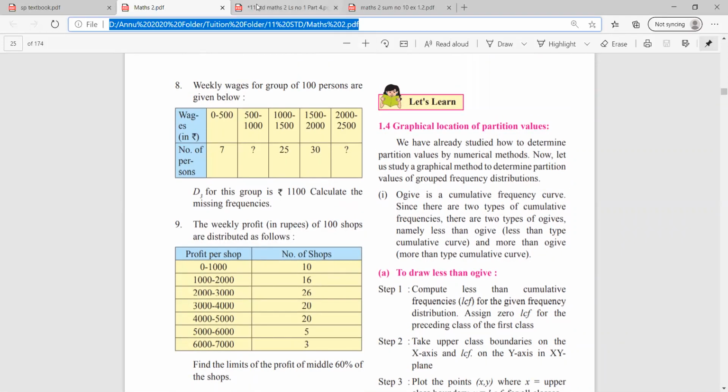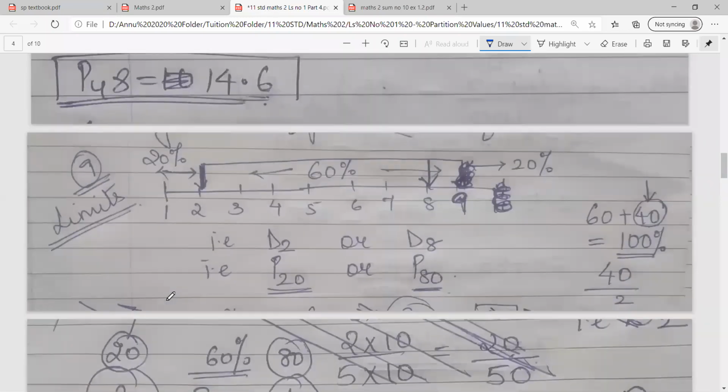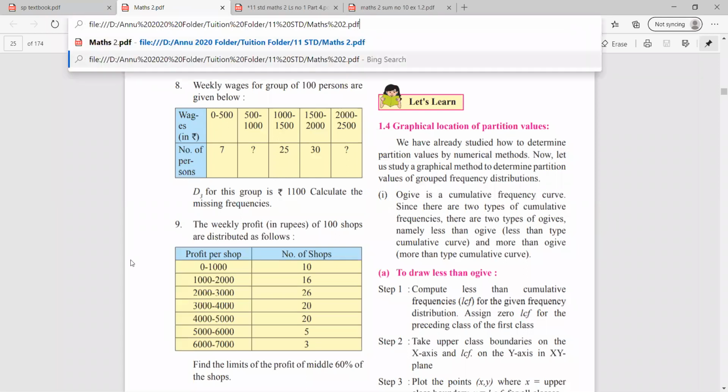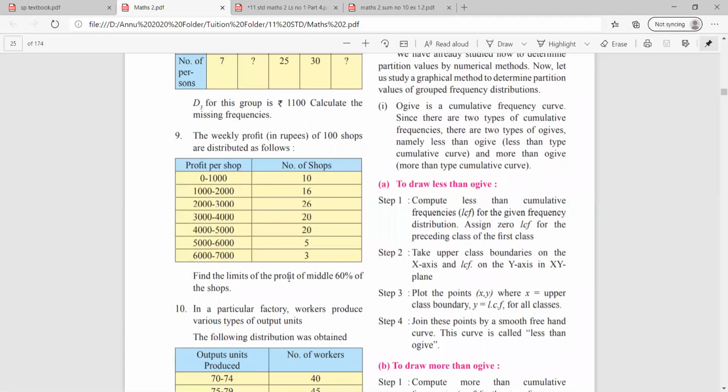So coming forward to the next sum. Sum number 9. So try and understand this sum now. The weekly profit in rupees of 100 shops are distributed as follows. You have to find the limits of the profit of middle 60% of the shops. So now class, remember the word limits.